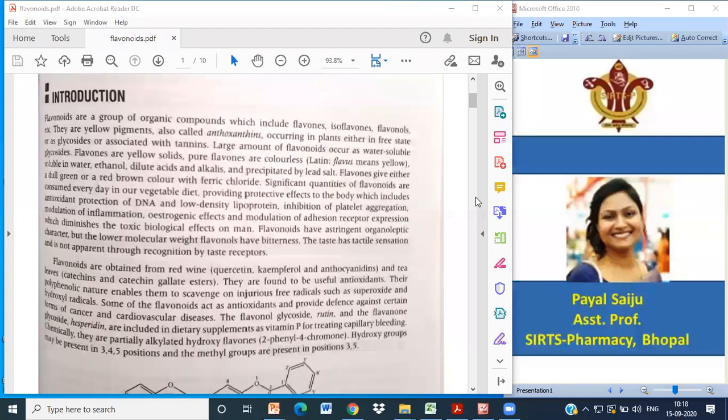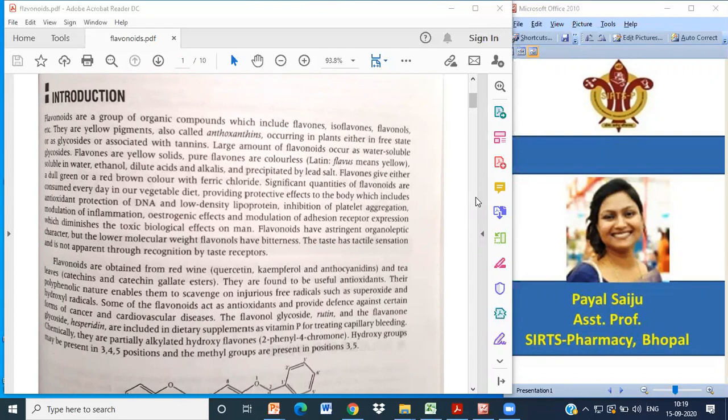Flavonoids are obtained from red wine, that is we get quercetin, kaempferol, and anthocyanidins, and from tea leaves we get catechins and gallate esters. They are found to be useful antioxidants. Okay, so flavonoids हमें बहुत अमाउंट में रेड वाइन में मिलता है, टी में मिलता है, which are useful antioxidants. So when we talk about quercetin, kaempferol, catechin, they all are flavonoids.